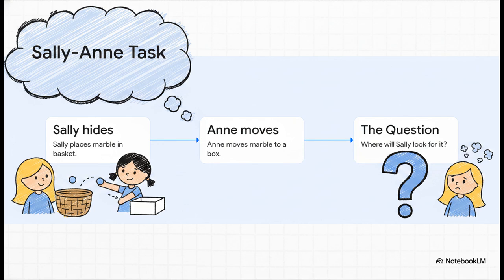Watch how I break this down, because this is a core AO1 study you absolutely must know. It's called the Sally Ann False Belief Task. In this study, children are shown 2 dolls. Step 1, Sally puts her marble in her basket and leaves the room. Step 2, naughty Ann takes the marble and moves it into her own box. Step 3 is the crucial question for the child. When Sally returns, where will she look for her marble? To answer correctly, the child has to understand that Sally holds a false belief. Basically, she doesn't know what we know.